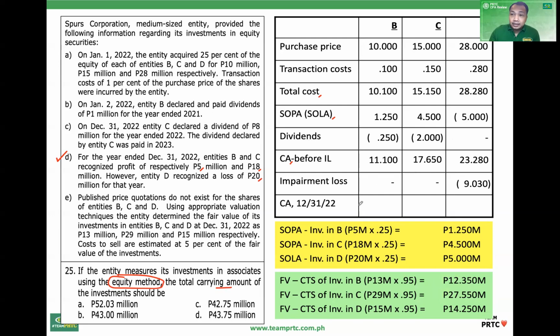Okay, so at December 31, 22, okay, CA of investment, B, C, D. Get the total. Investment in B plus C plus D. Okay, carrying amount using equity method. Total, 25. Bravo.